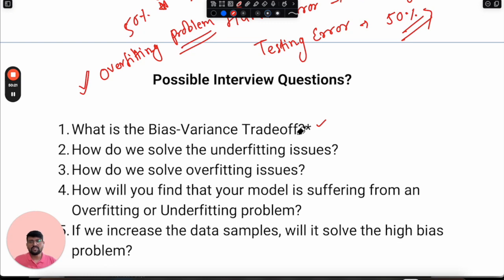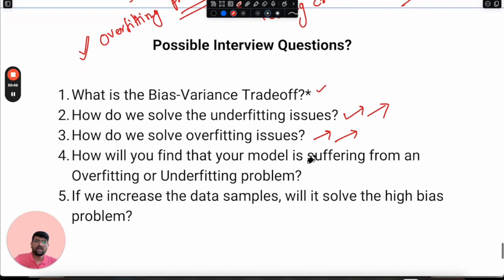Okay, how do we solve the underfitting issues? Definitely, increasing data will not help here. So we want to engineer features and then increase the model complexity. These are the two possible solutions there. How do we solve the overfitting issues? Reducing the model complexity and increasing the data will also help here. These are the two solutions that we discussed.